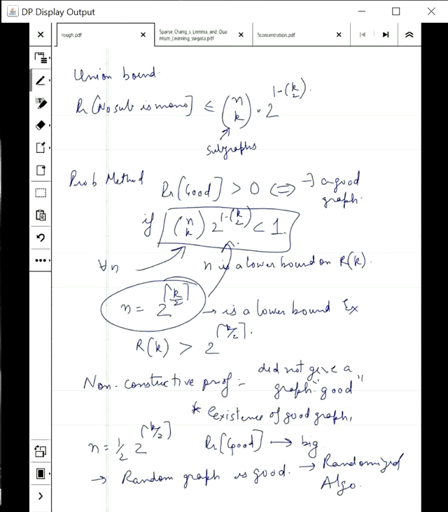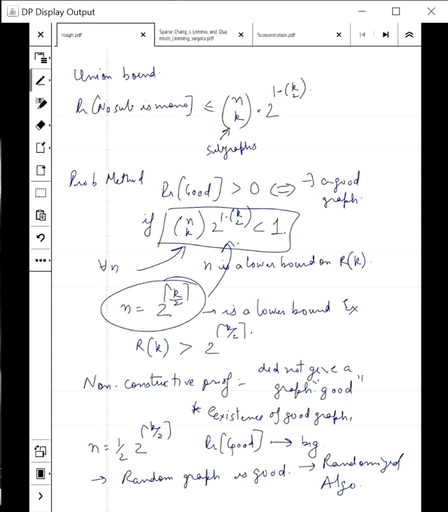Here we did not have a factor of half, so if we just decrease the n slightly, then we get a randomized algorithm. You just pick a random graph, and by the analysis, we know that it is good with high probability. It is not going to have a monochromatic k-subgraph. That means it is not going to have an independent set of size k or a clique of size k.